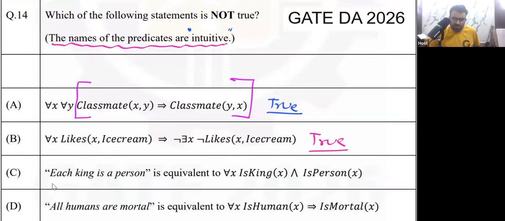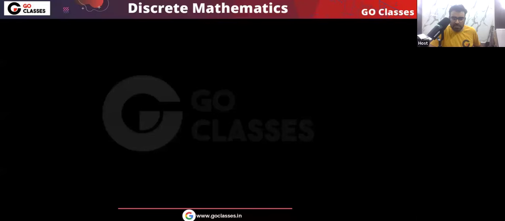Let's see option C. Each king is a person is equivalent to for all x, it's a king and it's a person. No, this is not equivalent. This statement option C is false. Why? Notice one thing. Every A is B. Do we write it like this, that for all x A and B? No, we don't write like this.